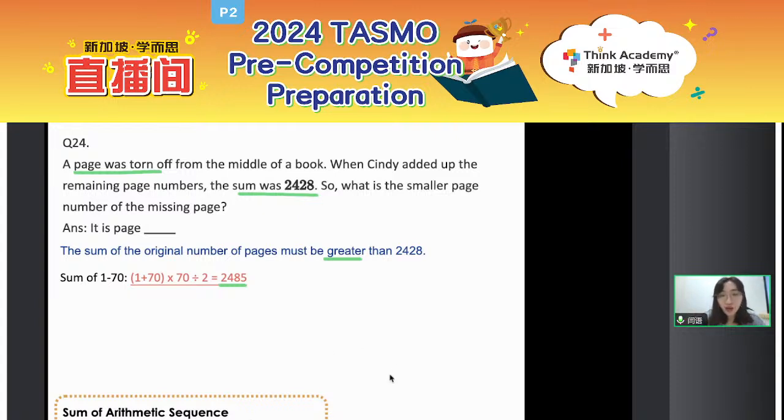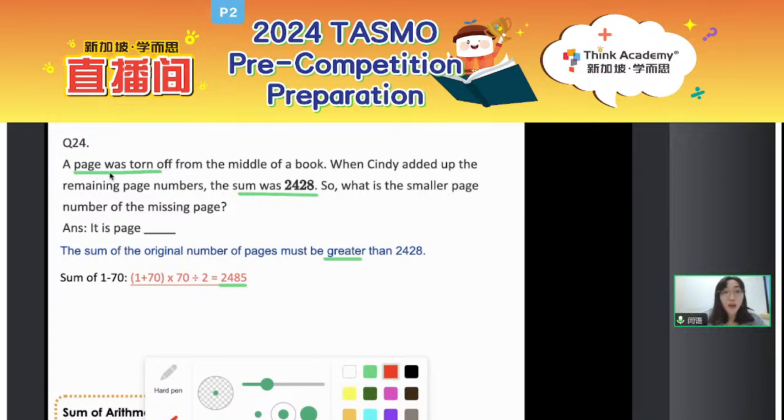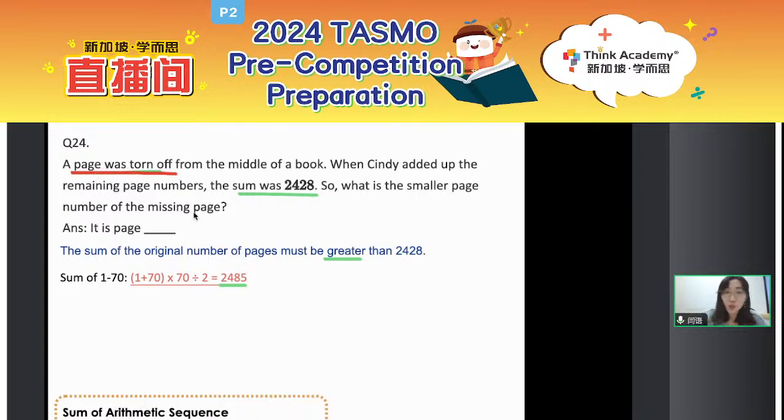Okay, and then also pay attention here. A page was torn off. So what about the relationship of the page numbers, everyone? For example, if the smaller one is page 1, the next one should be page 2, right? What if the front one is page 21? The next page is page 22.